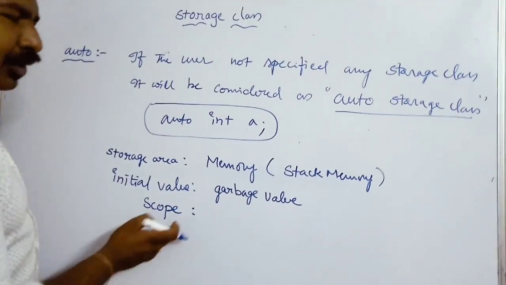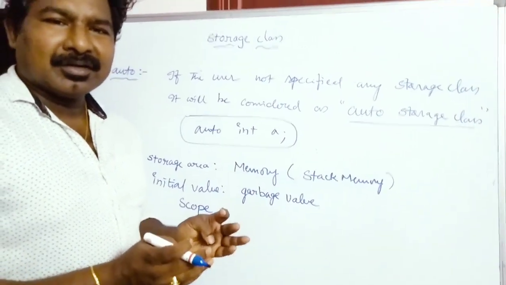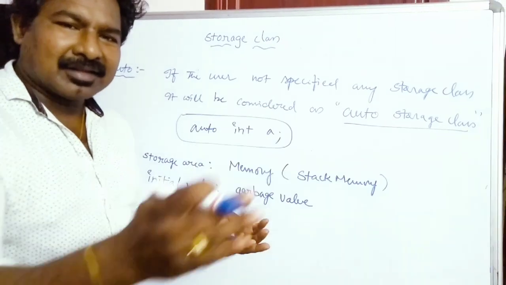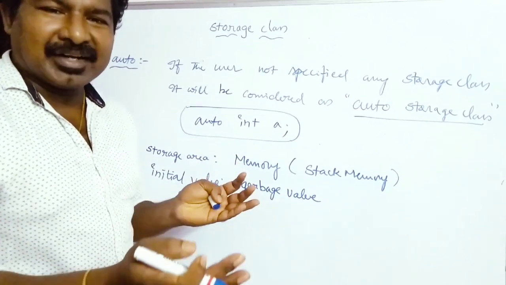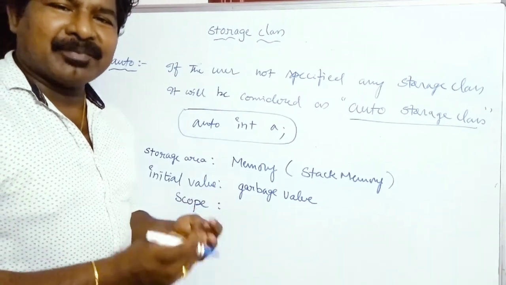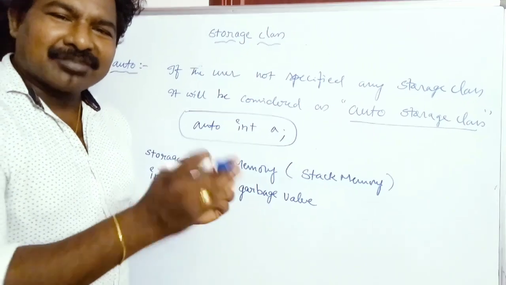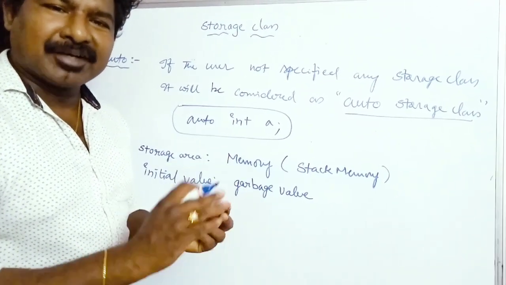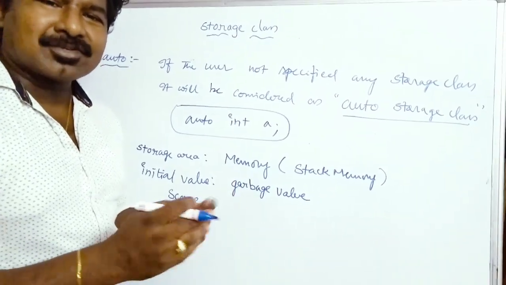What do you mean by scope? If I declare a variable in a block, the value of the variable will be available in the region where the variable is declared, that is, within the block where it is declared. If I have declared my variable in a function, the value of the variable is available within that function. Once you come out of the block or the function, the variable value is no longer available for accessing. That is called scope.